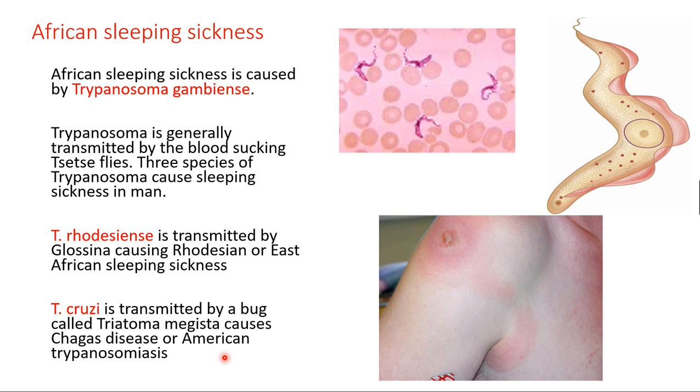Okay, and we'll see the next, the symptoms of the diseases. You can see the redness in the blood circulation when it passes. The bite of an insect, like a tsetse fly or a Triatoma megista bug, when it bites a person, it injects the Trypanosoma gambiense inside the human body and enters into the blood circulation like this. During its incubation period, the person always feels sleepiness. So that is the main symptom. It's called African sleeping sickness.